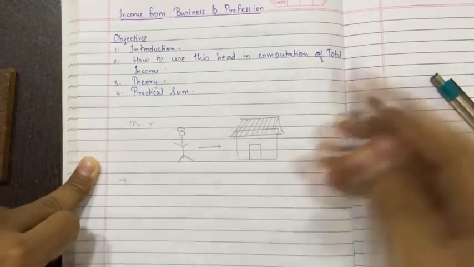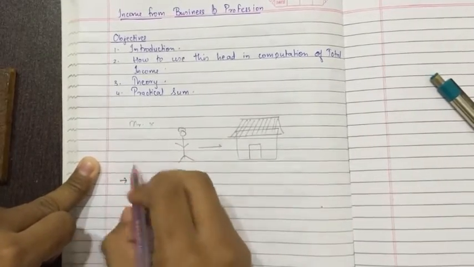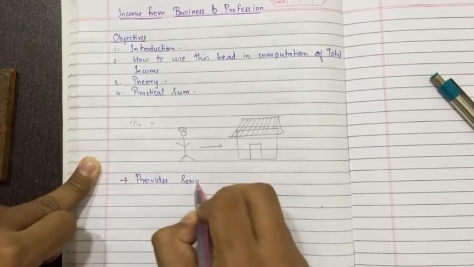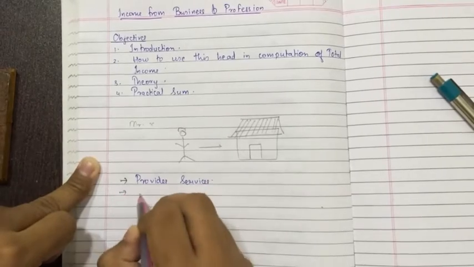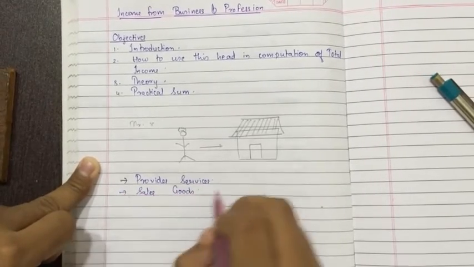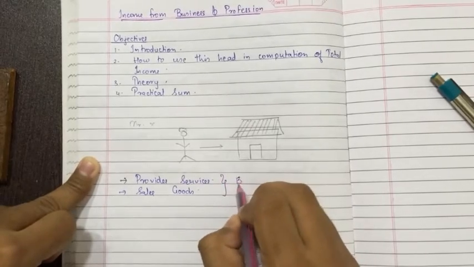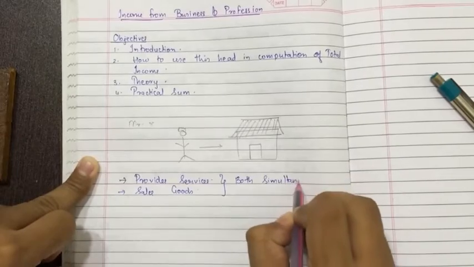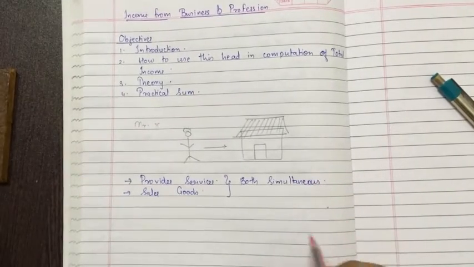Firstly, he provides services, sells goods, both simultaneously. This explanation is very rare.